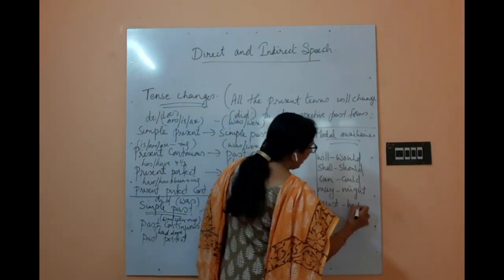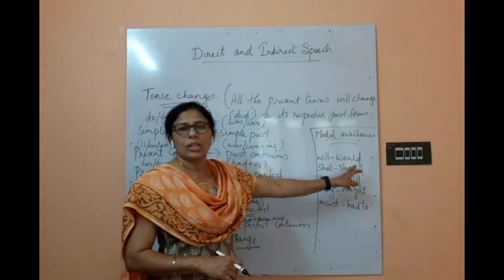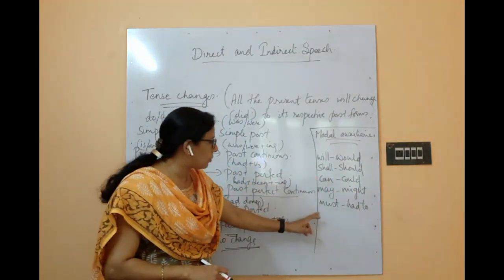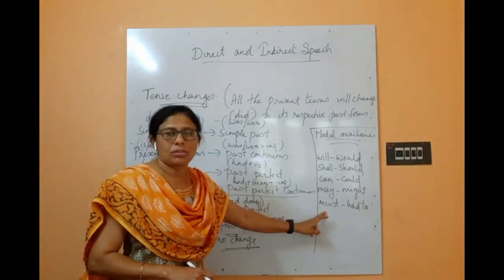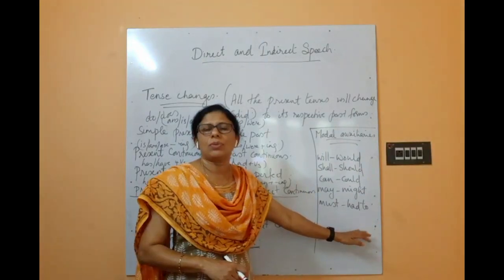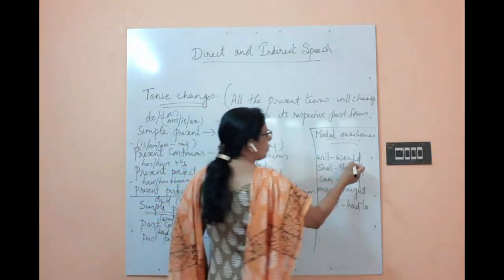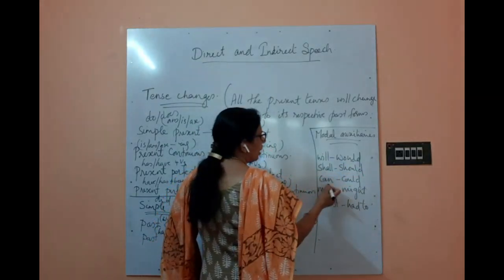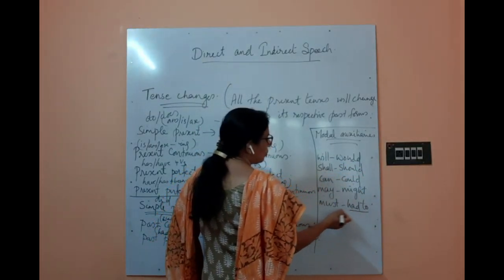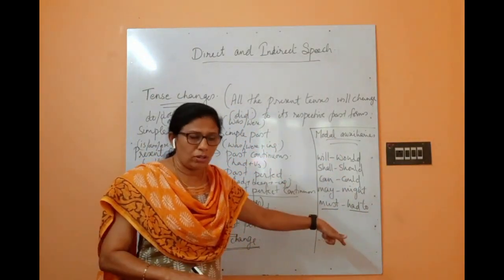must to had to. So will change to would, shall to should, can to could, may to might, and must will change to had to. If any of these modal auxiliaries are given in the direct speech, the past form of those modal auxiliaries will come in the indirect speech. So these are the changes of modal auxiliaries.